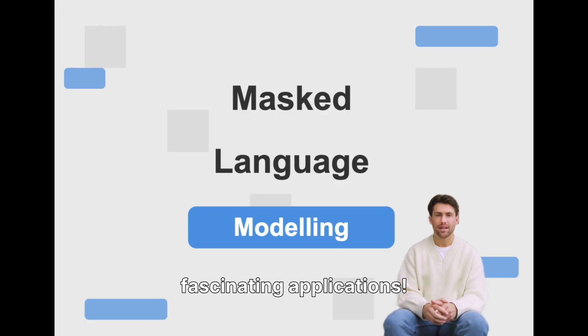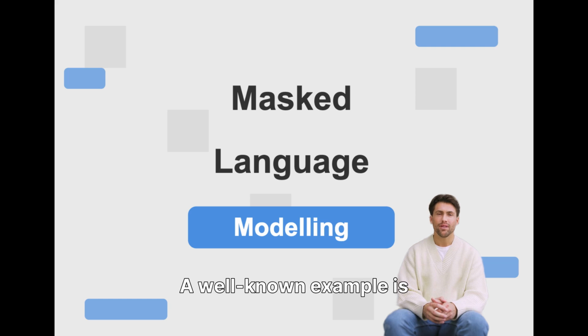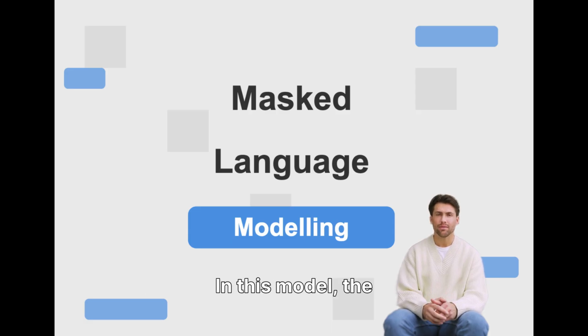Self-supervised learning has several fascinating applications. For instance, it's widely used in natural language processing. A well-known example is the BERT model, developed by Google. BERT stands for bidirectional encoder representations from transformers. In this model, the system learns to predict missing words in sentences. For example, if we have the sentence "the cat sat on the ____", the model learns to predict it by understanding the context of the surrounding words. This ability to grasp context is crucial for tasks like language translation, sentiment analysis, and even question answering.